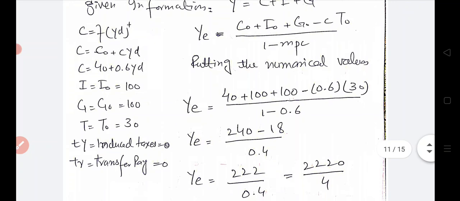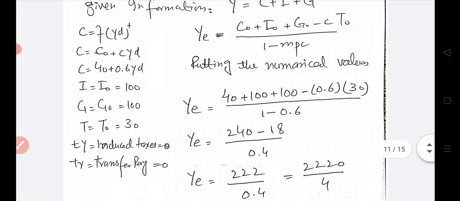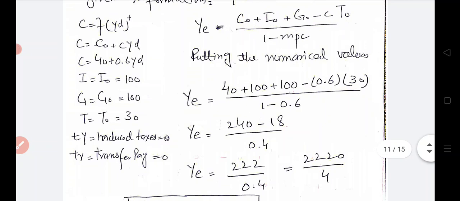I is equal to I naught, that is equal to 100, G is equal to G naught, that is equal to 100, T is equal to T naught, that is equal to 30, and there is no small t, mean there are no induced taxes. Induced taxes are equal to 0, and there is no TR, that is transfer payments. Here transfer payments are also equal to 0.